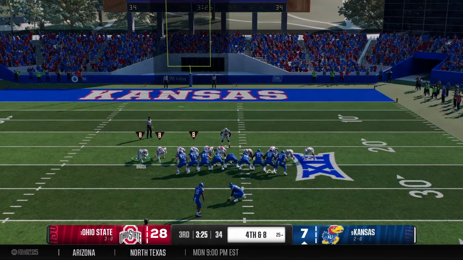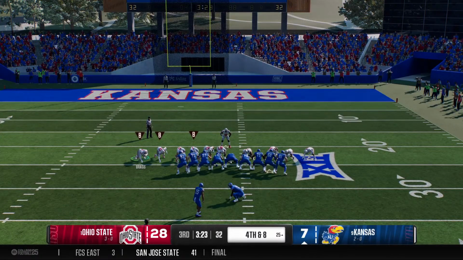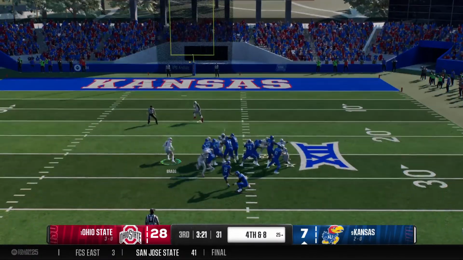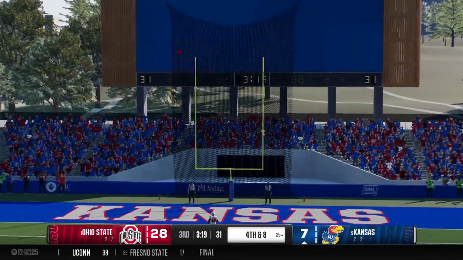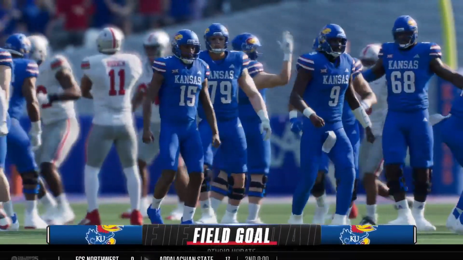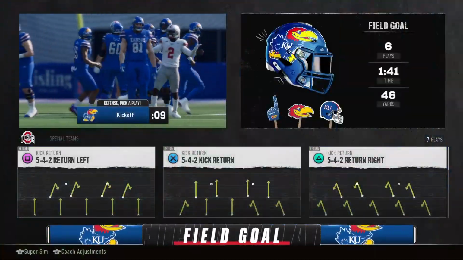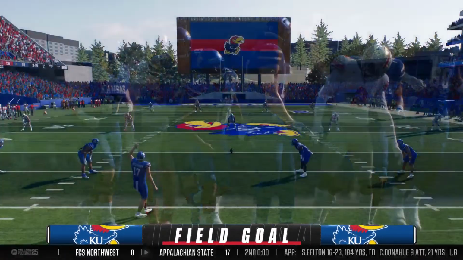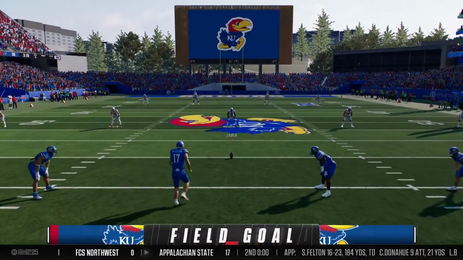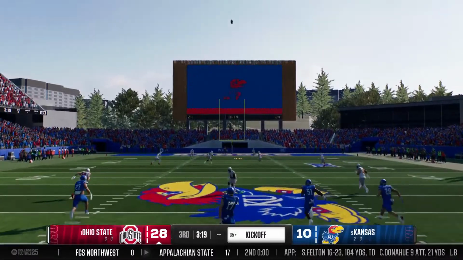Coach elects to try for 3 points and sends out the field goal unit. The attempt will be from 42 yards out. He knocks this one right through. Oh, Chris, it's a nice kick here to polish off that drive with at least 3 points up on the board. Following the field goal, the kickoff team is out there now.